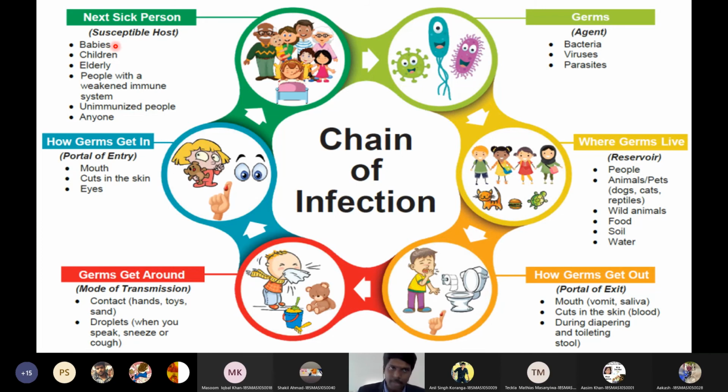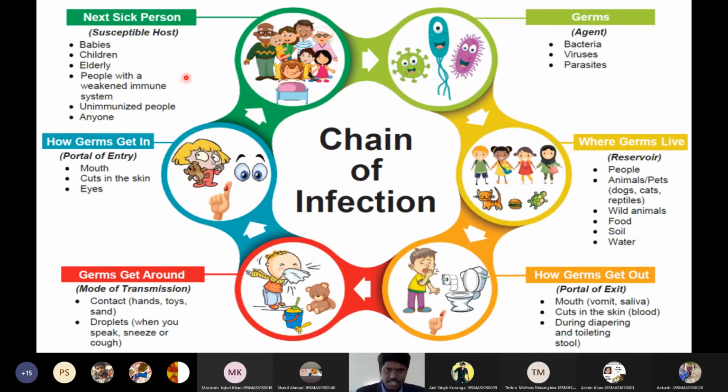Susceptible host can be either babies, children, elderly persons, teenage people, or unimmunized people, or anyone can become susceptible to any infections. Sometimes only immunodeficient people will get parasitic infections or opportunistic infections, or sometimes only just born babies will get infection. Sometimes only children will get infection. So depending upon the type of parasite, the susceptible host will vary.